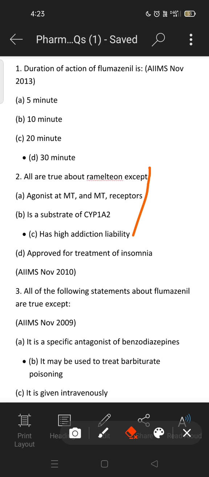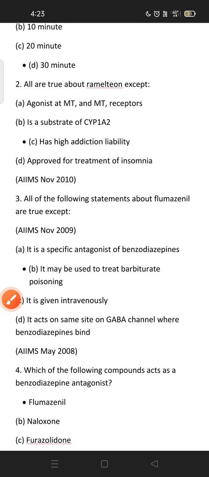Second question. So all are true about Ramelteon except: agonist of the MT receptor, is a substrate for CYP1A2, which is the enzyme present in the liver, has high addiction liability, approved for treatment of insomnia. So Ramelteon does not have high addiction liability. Addiction liability is high in drugs like morphine, so answer C is right.